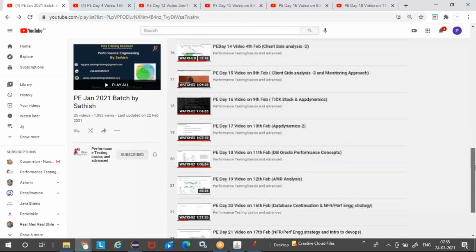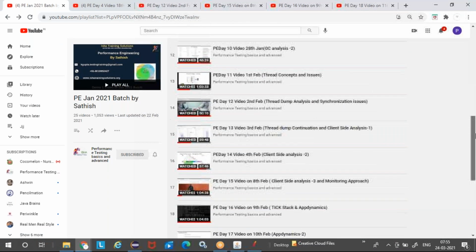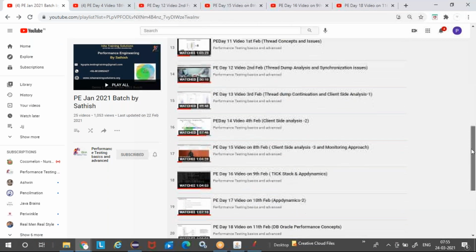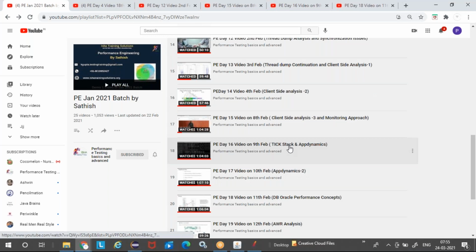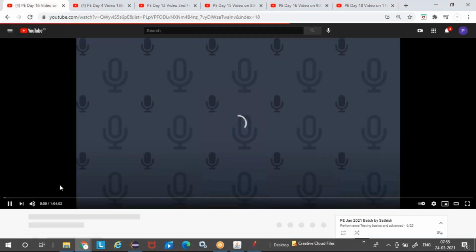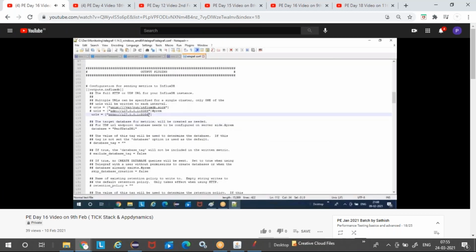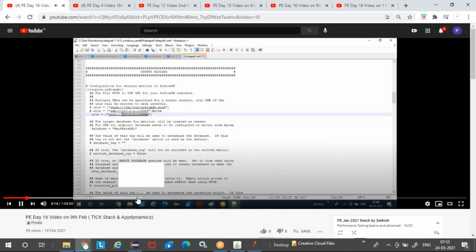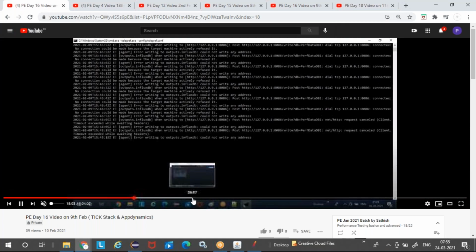This stack is what we will use for open source monitoring. Let me open it. This Telegraf, InfluxDB combination with Grafana or Chronograf is what we will use. Just open it and show it.